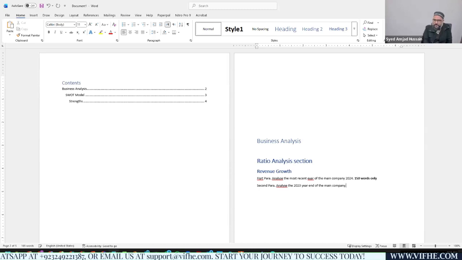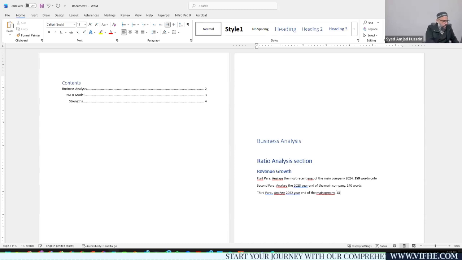And I believe that totals around 140 words, suppose. And then we have the third para, and in that third para, we need to analyze 2022 year end of the main company, right? And the word count would be around 130 words, suppose.